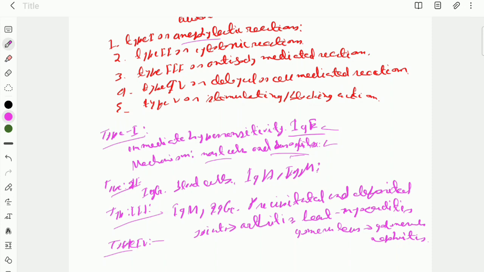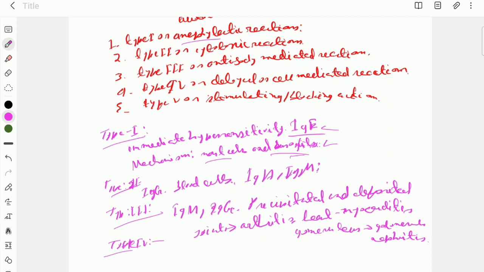A better example is that during transplant rejections, this kind of delayed hypersensitivity takes place, and also if we inject tuberculin into a patient who is previously infected with Mycobacterium tuberculosis, a delayed hypersensitivity reaction takes place.